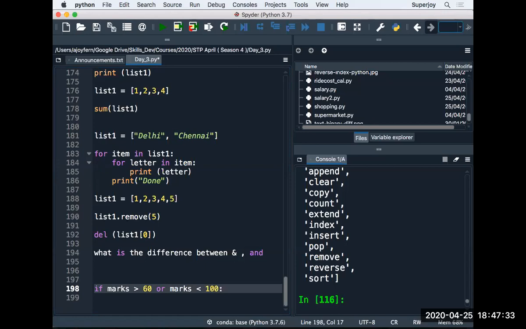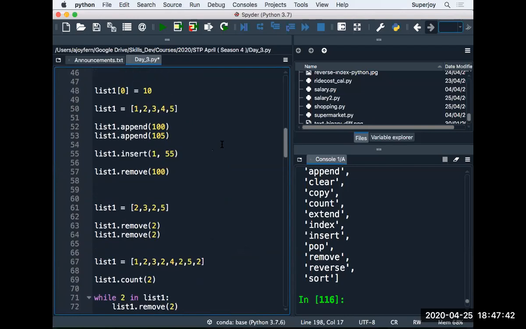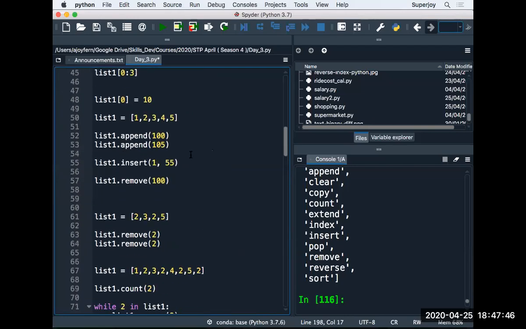Hemant is asking how to insert a new item into a list. You can use the insert method, Hemant. We use the insert method. You can go to this class again. We used an insert method. Let's see, this was the insert method we used, right?